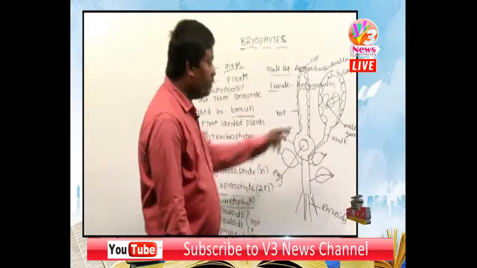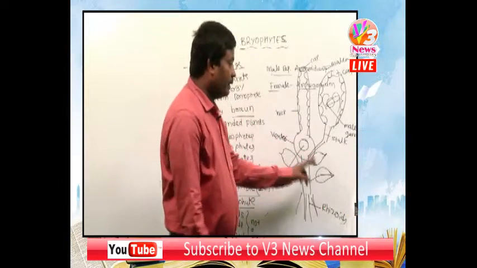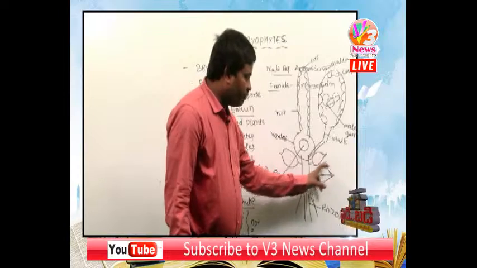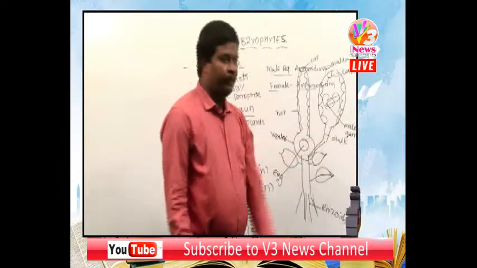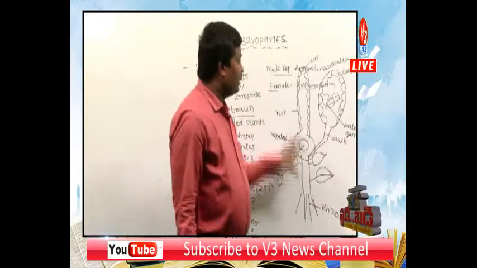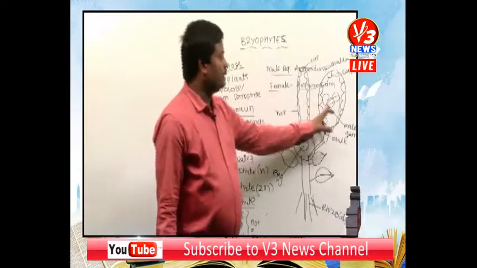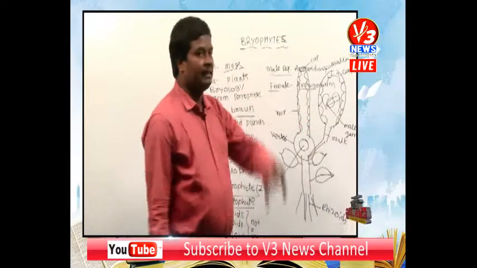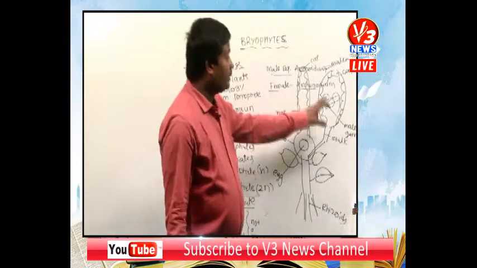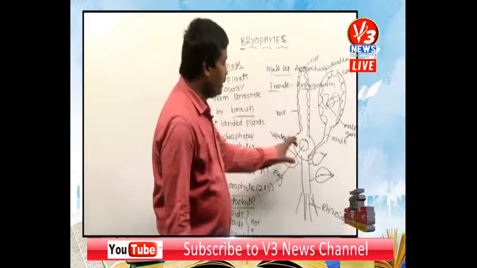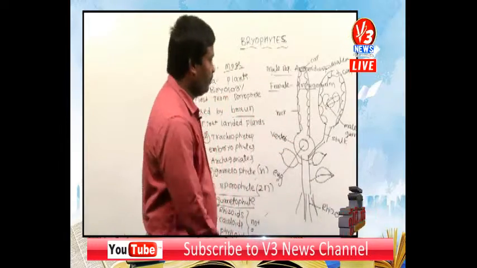The stem-like structure is called the caulloid. The leaf-like structure is called the phylloid, and the leaf contains a margin, a midrib and an acute tip. The male reproductive organ is the antheridium, and the female reproductive organ is the archegonium. The antheridium produces male gametes and the archegonium produces female gametes.